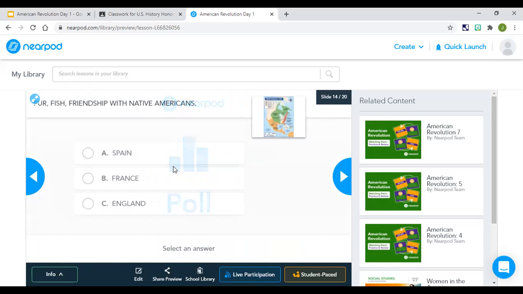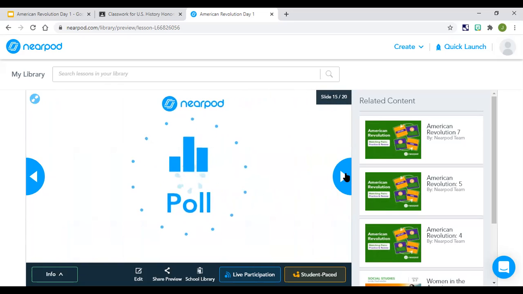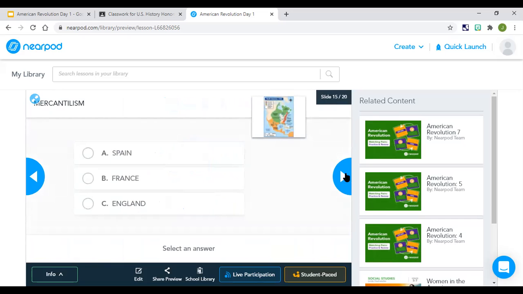Again, a couple of poll questions here for you guys. Let's do this one real quick. Fur, fish, friendship with Native Americans. Hint on the F, right? F for friendly, F for fur, F for friends. All right. One more and then we'll move on again. Remember to do these questions. I'm not doing them because I want you to try it on your own.